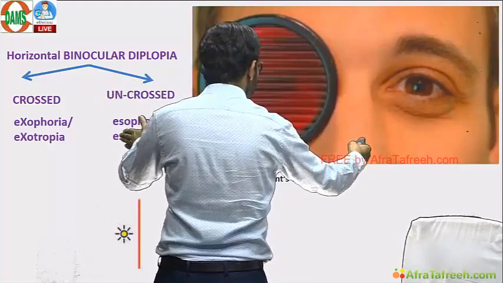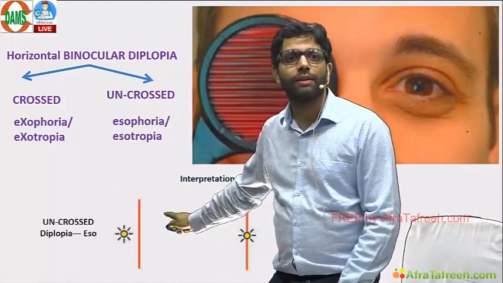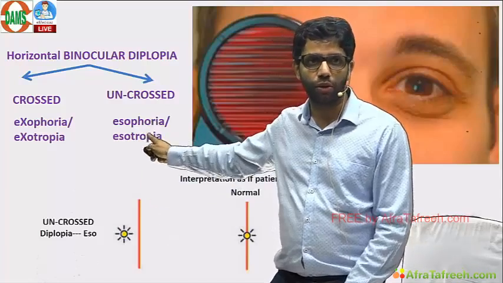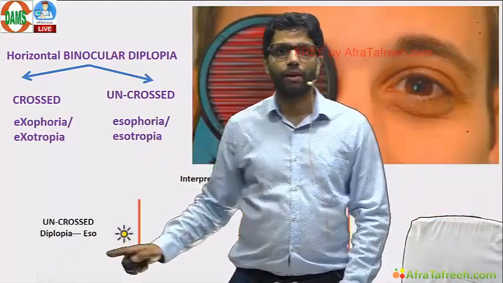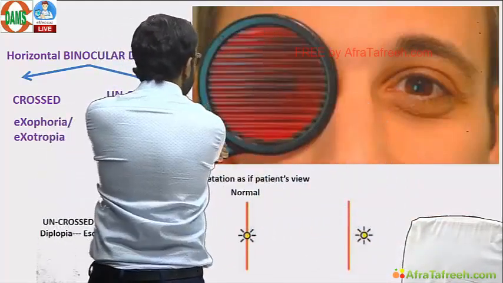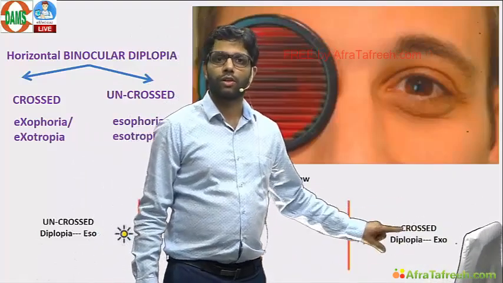In patient's view, your view, this is crossed, uncrossed. This is uncrossed, esophoria, esotropia. You cannot differentiate esophoria and tropia. This is eso. If the patient sees like this, remember, it is on the opposite side. Opposite side is crossed. This is exo.